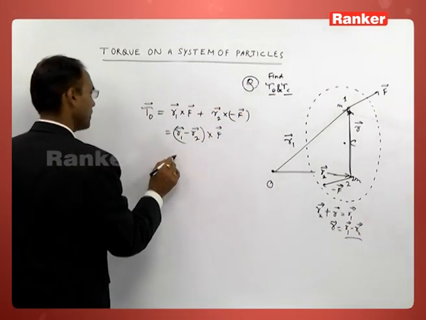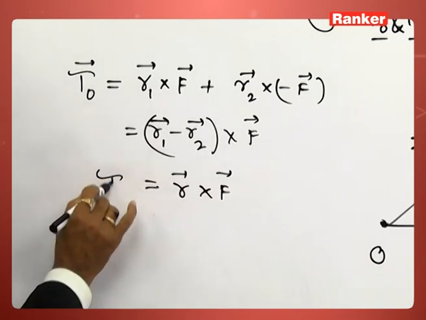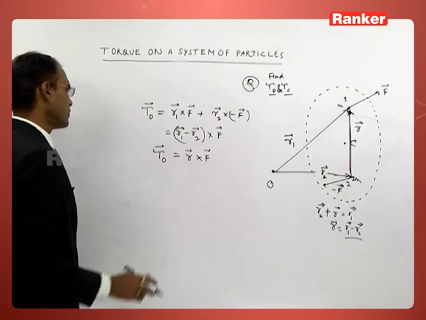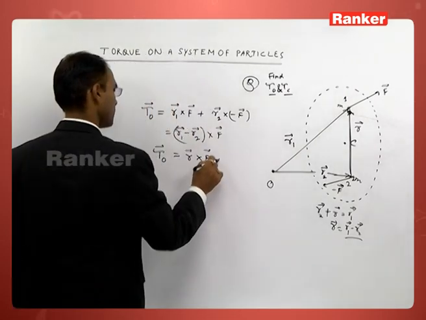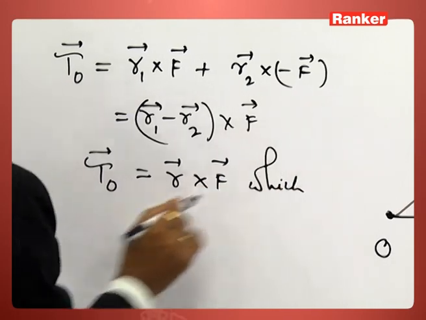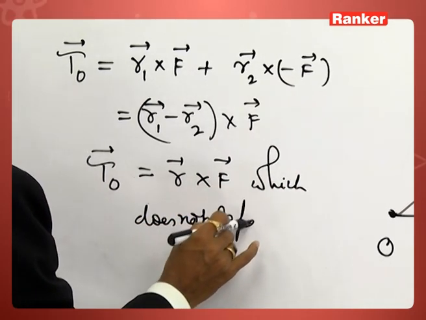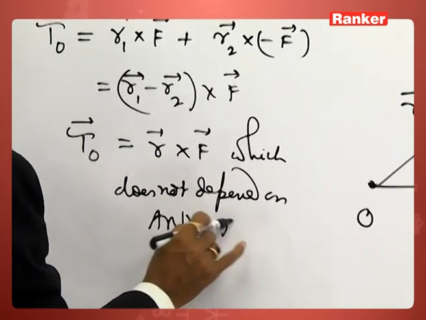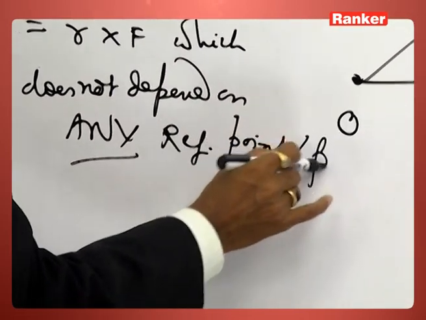So R1 minus R2 can be written as R. So tau is equal to R cross F. So it does not depend upon any reference point or reference frame.